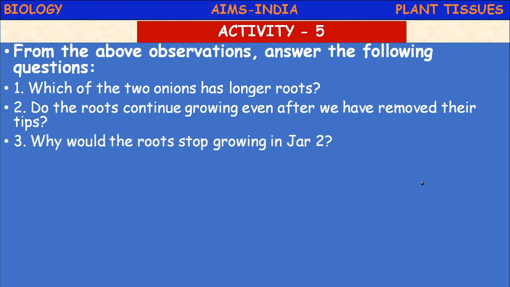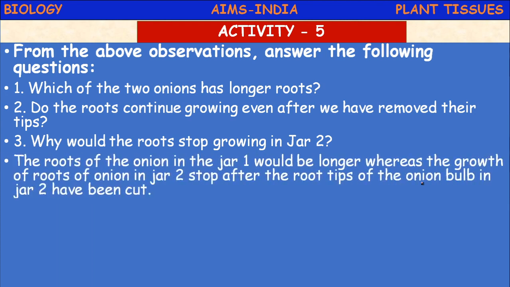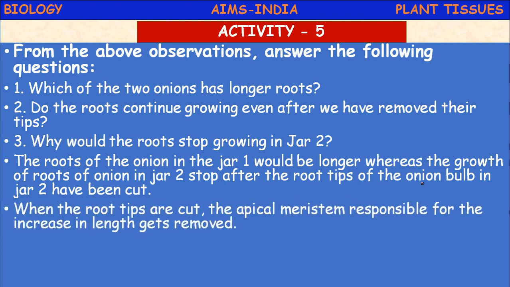Why would the roots stop growing in jar 2? These are simple questions you can answer. So for your guiding, I have given here: the roots of the onion in jar 1 would be longer, whereas the growth of the roots of onion in jar 2 stops after the root tips of the onion bulb in jar 2 have been cut. Growth was similar first, then when you cut the root tips, their growth is reduced in jar 2.